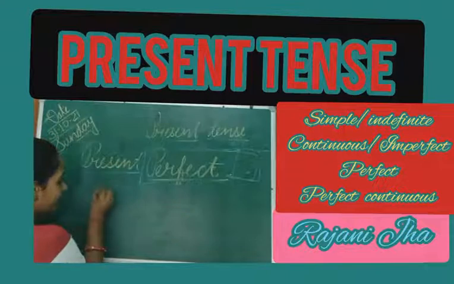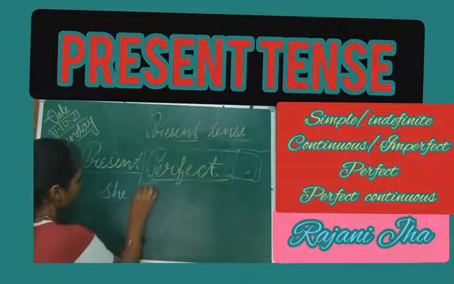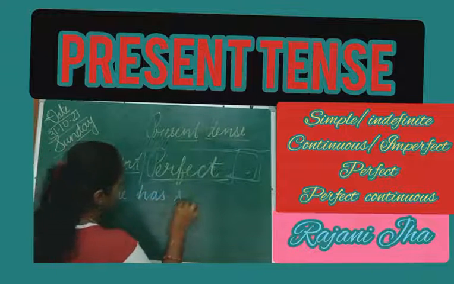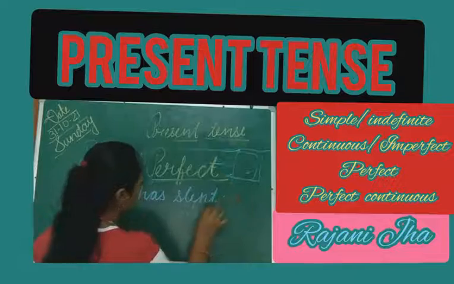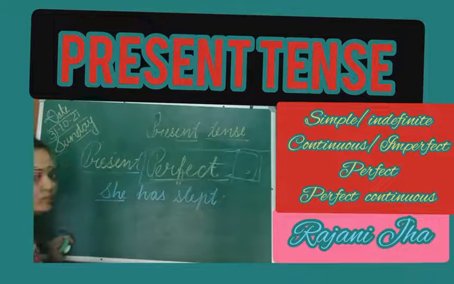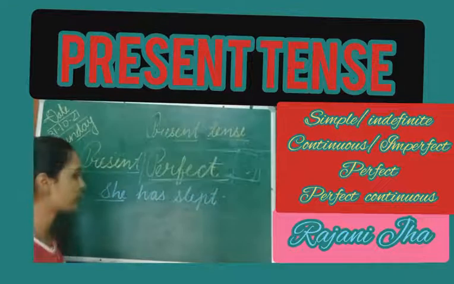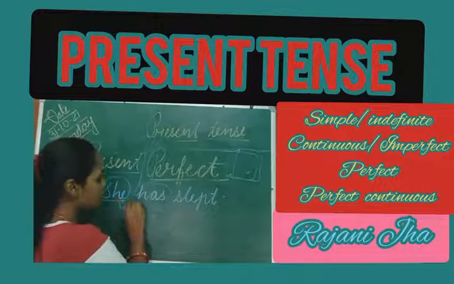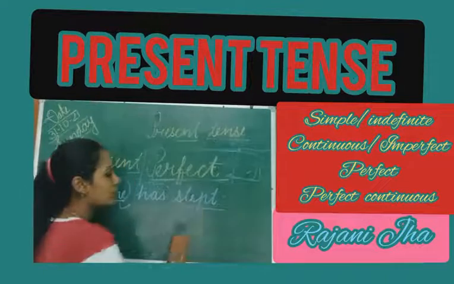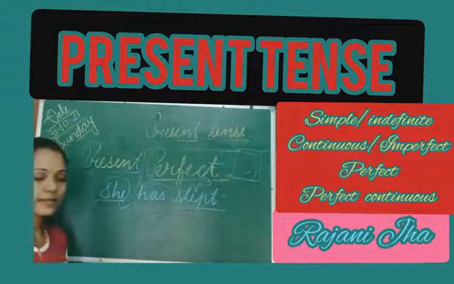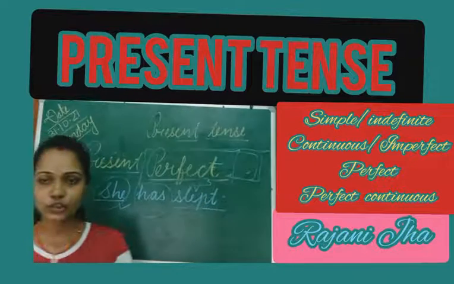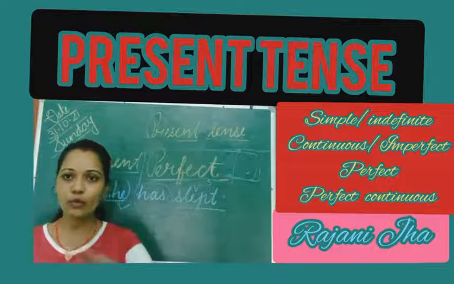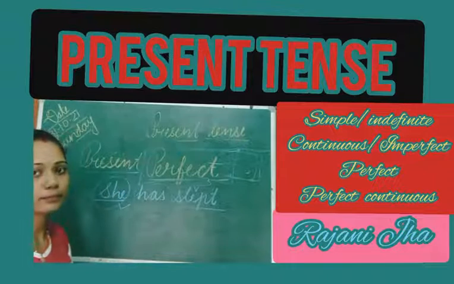So if I say she has slept. She is my daughter. She has slept. So has, third person singular number, and slept is the third form of verb. So that talks about the action which is perfectly done, successfully done, completed.